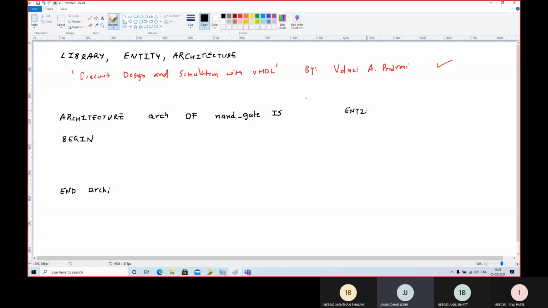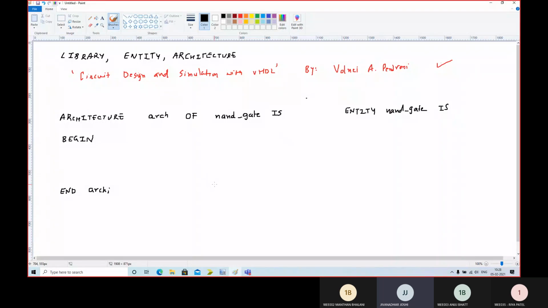Entity, then name. We wrote it in small letters. So entity, then NAND gate, NAND underscore gate is. Okay. Now why am I writing this down, why not type it directly in the software itself?